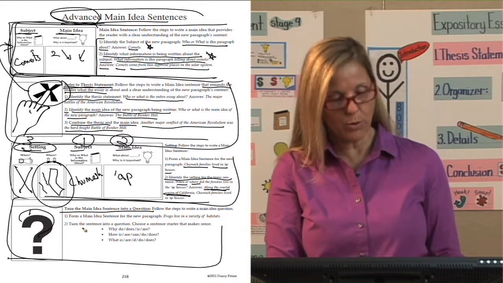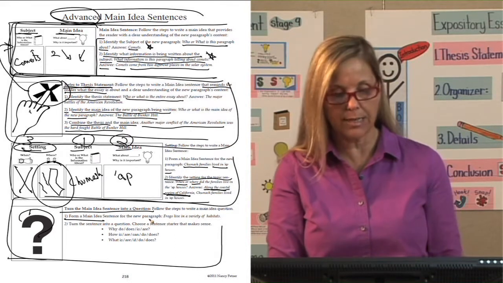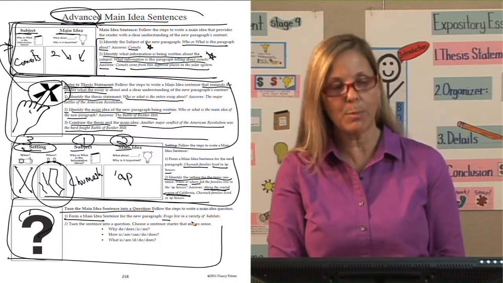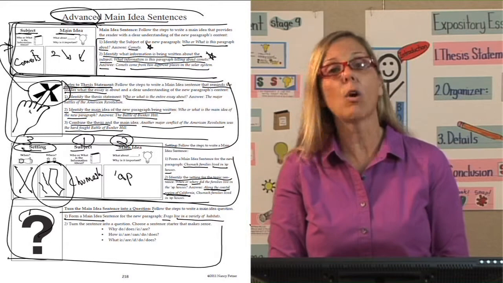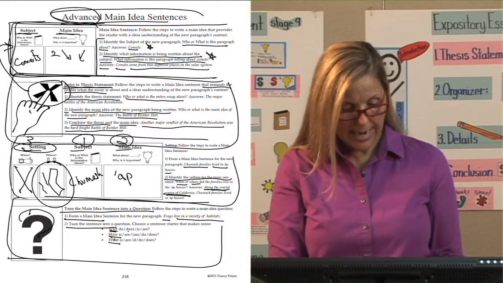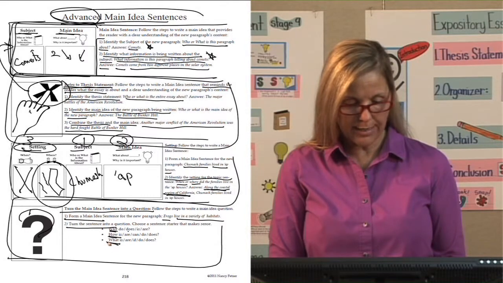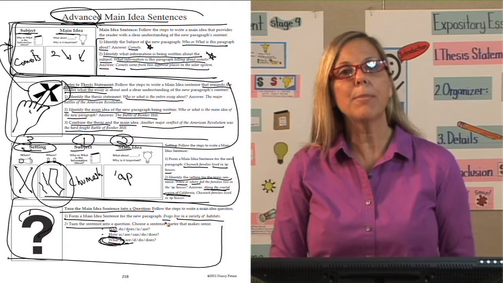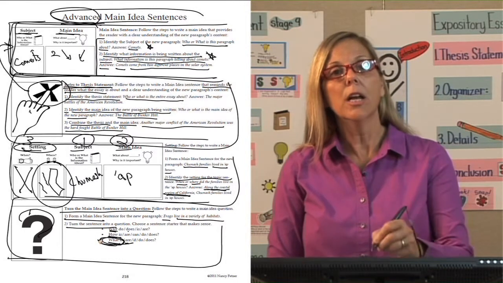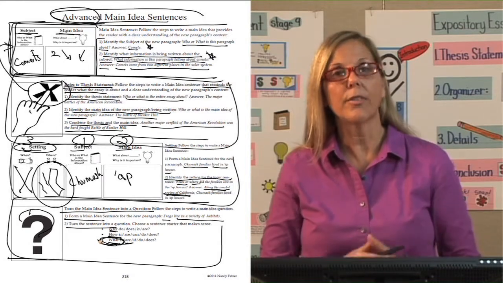What do we do to form a question? First, we form the main idea of the sentence. We just make the main idea sentence. So who or what is it about? Frogs. What information am I telling this paragraph about frogs? How they live in a variety of habitats. So I choose a starter. Why, how, or what? So I go back and I look at those starter questions and I think, what are the different habitats that frogs live in? And that's my main idea. And I'm using a question, and next the details will answer that question.